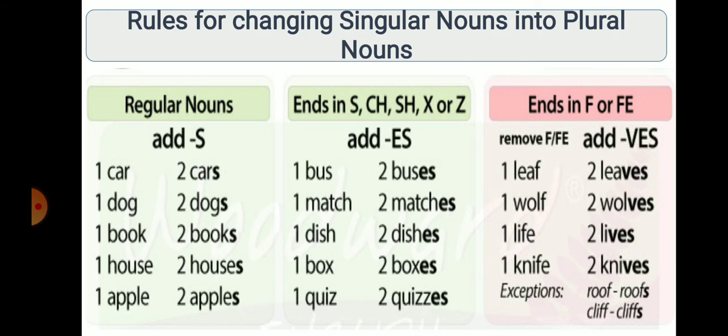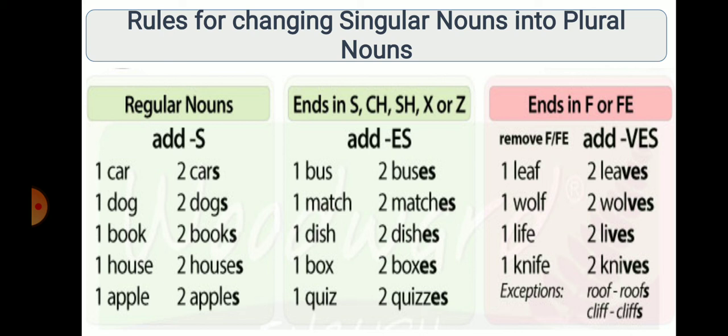Now, rules for changing singular nouns into plural nouns. So, there are different rules. We'll see each rule one by one. First rule, by adding s to the singular noun, and these are called regular nouns. For example, a car, one car, and if I have to make it plural, two cars. To the noun car, s is added and it has become the plural cars. A dog, two dogs. A book, two books. A house, two houses. One apple, two apples.